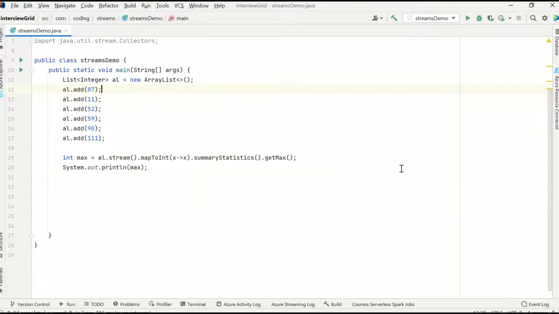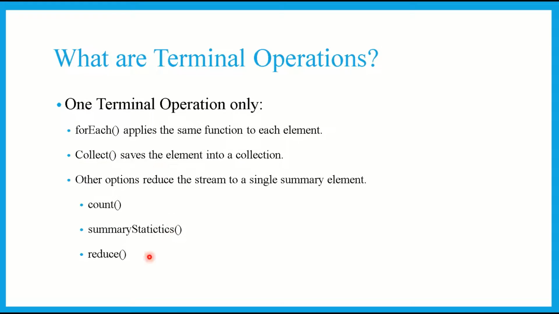111. So forEach and collect can give you multiple results. So summary statistics or any other example I gave, if you want a stream to return a single value, these are the things which you can use, right?